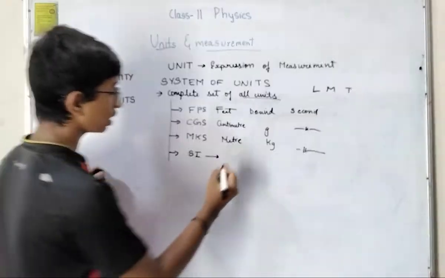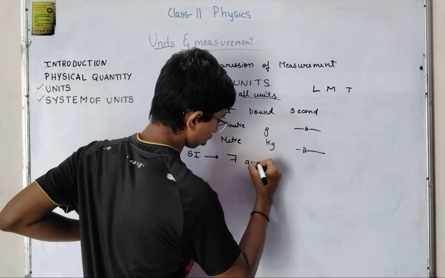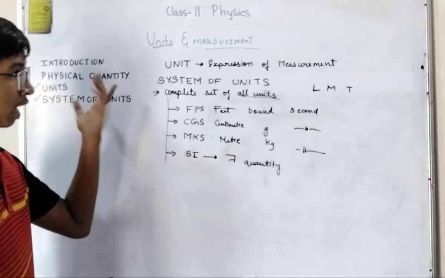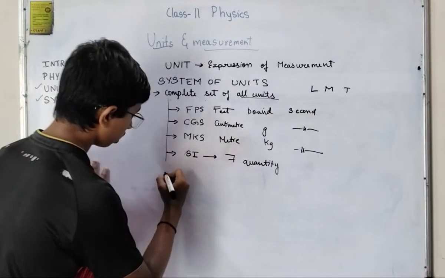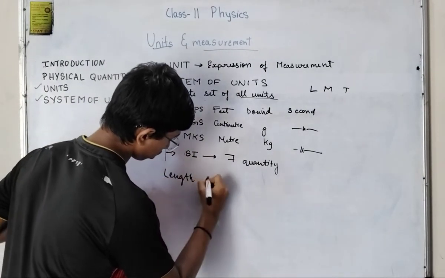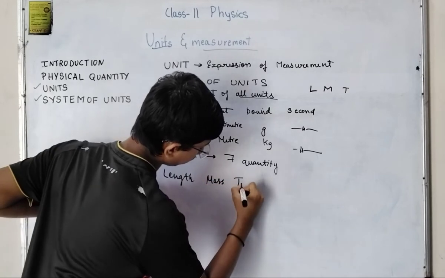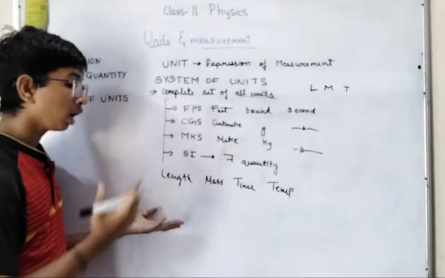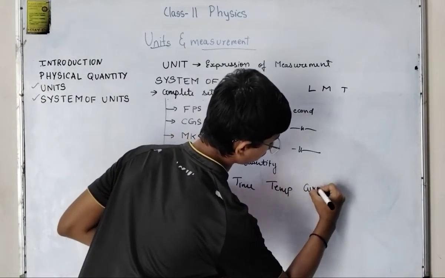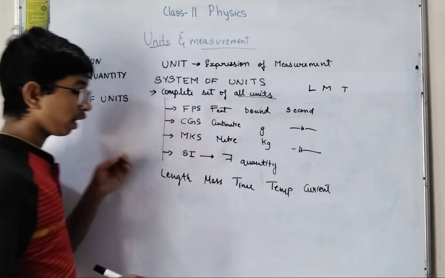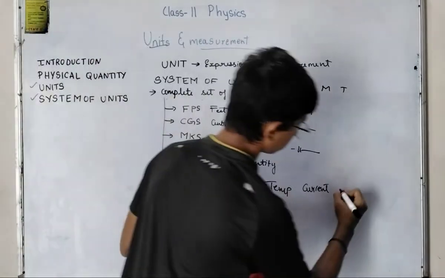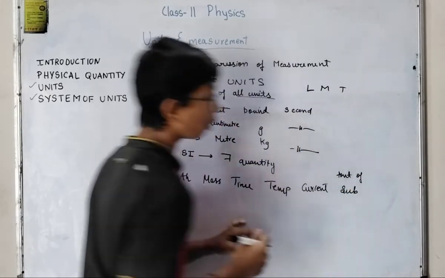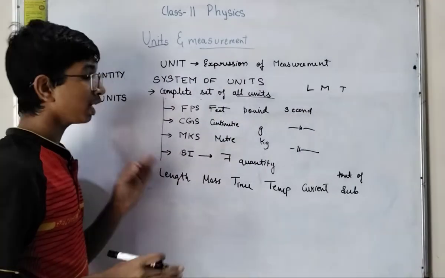So we have basically seven quantities. What are those? As I told, three general: length, mass, time, temperature, electric current. Then we have amount of substance, then luminous intensity.